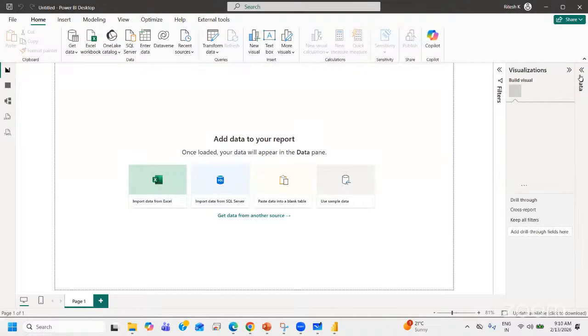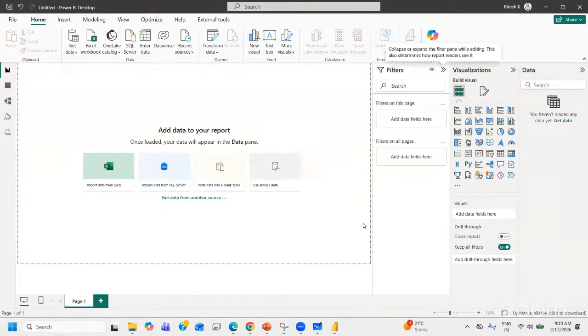You can expand all these tabs: the data tab, visualization tab, and filters tab. Few might also have a question that the visualization tab which I can see here towards the right, they are getting in the above bar, somewhere here, wherever I'm highlighting the cursor. Here I can see the visualization.